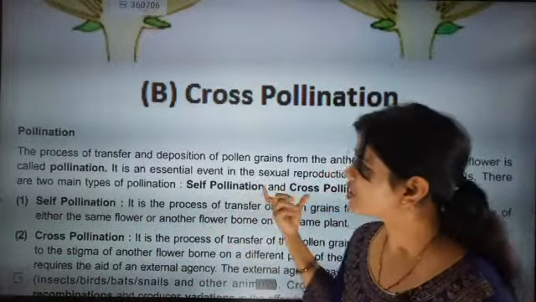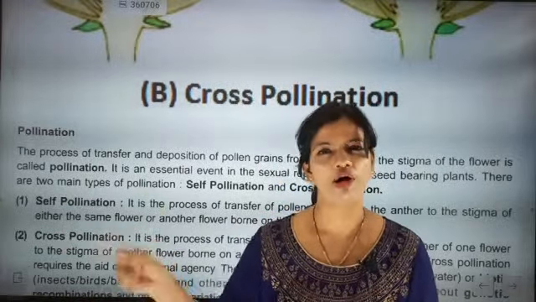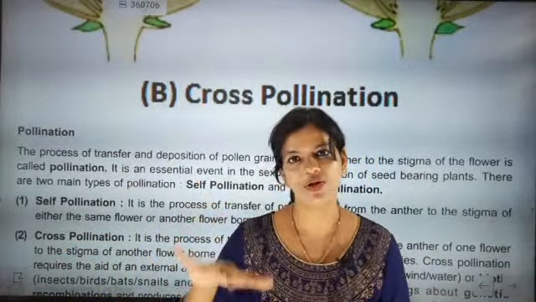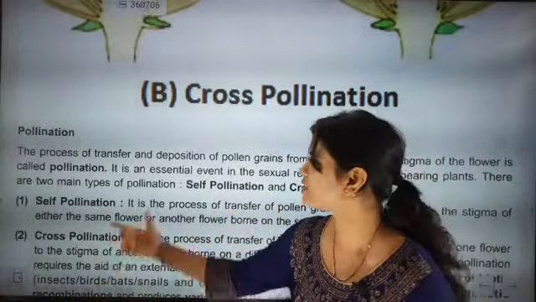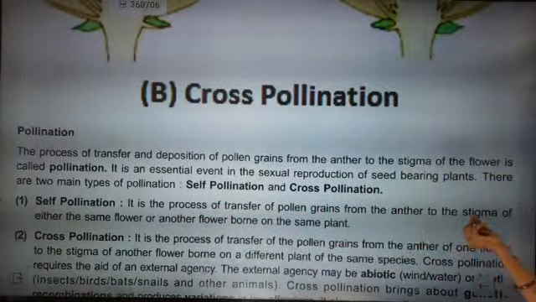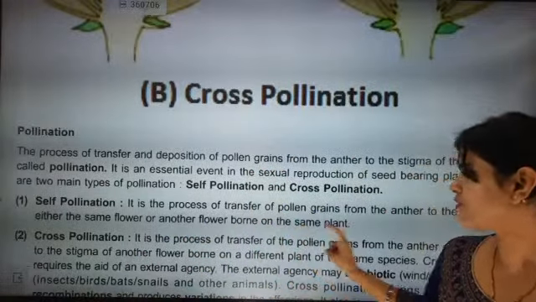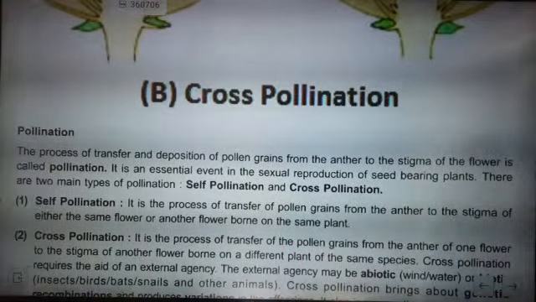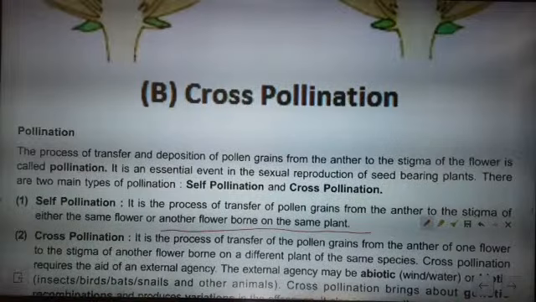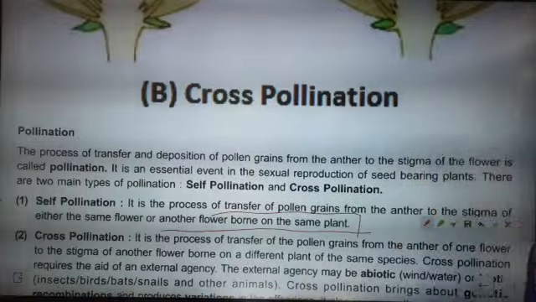There are two different types of pollinations. Now we understood what is pollination. The sticking of the pollens on the stigma is pollination. After that, the second process, type to type, we are going to understand. Now in self-pollination, it is a process of transfer of pollen grains from the anther to the stigma of either the same flower or another flower born on the same plant. Please kindly note this. Born on the same plant, then it will be called self-pollination.